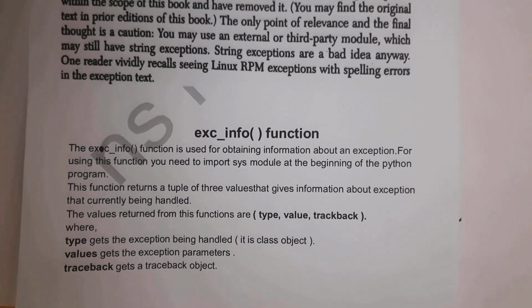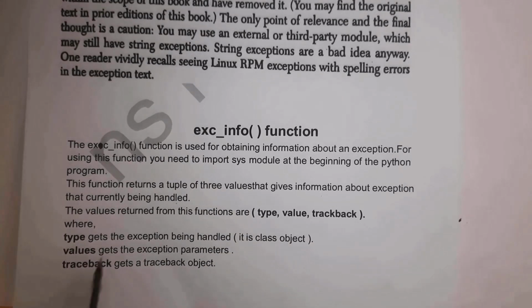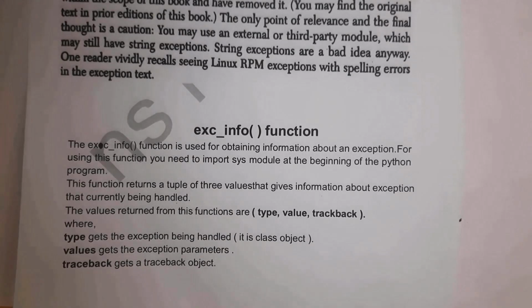And this tuple contains 3 values. They are: first one is type, next one is value, and third one is traceback. Type is basically a class object. Type gets the exception being handled. For example, if a ZeroDivisionError occurred in our program, this type will display the output class ZeroDivisionError. Next one is value. Value gets the exception parameters. And the last one is traceback.